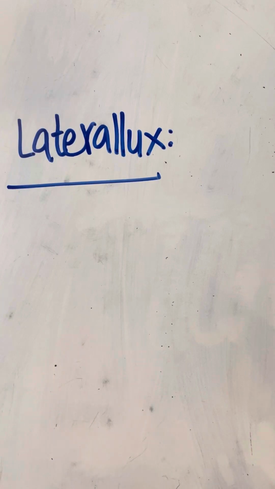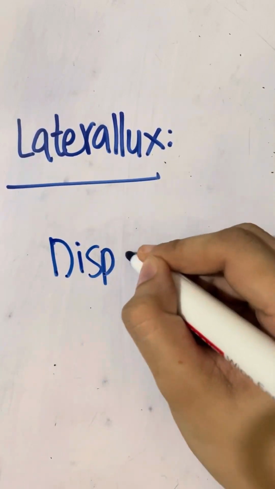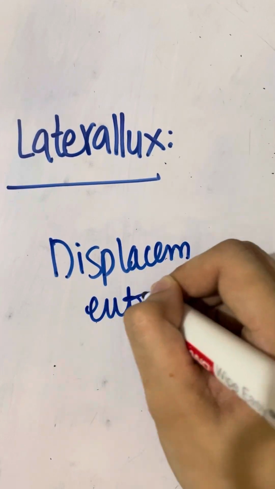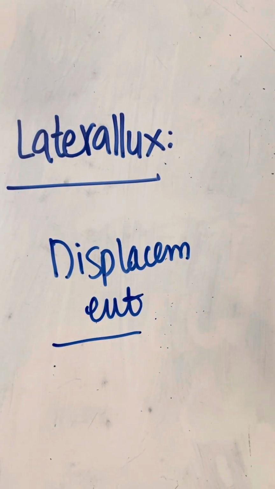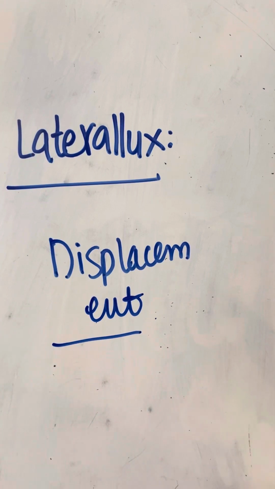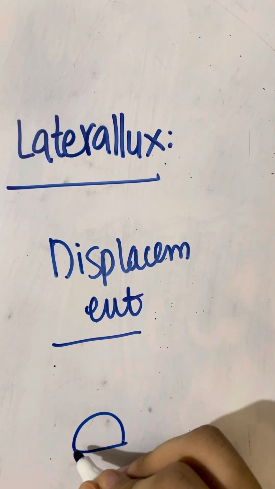Now what is lateral luxation? Lateral luxation means that there is displacement, but in all directions other than axially. It means that it is not moving towards the root, it is not moving inside, it is lateral displacement.